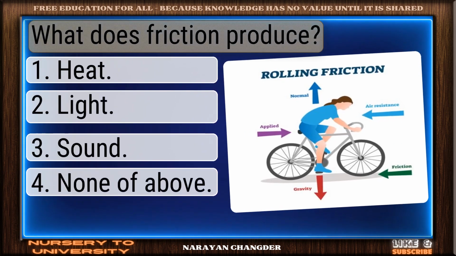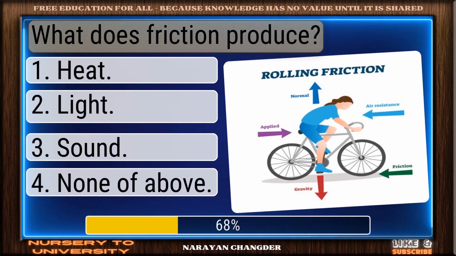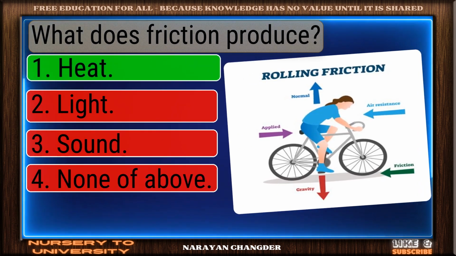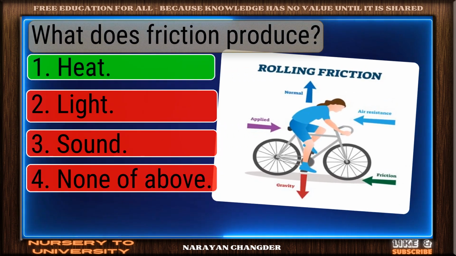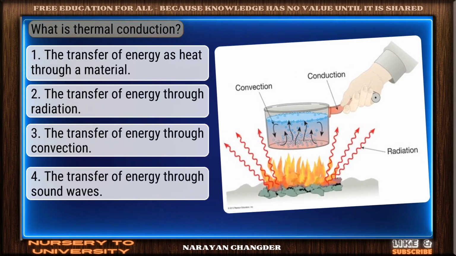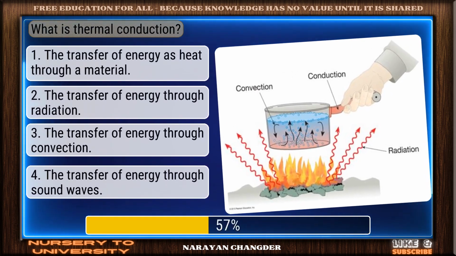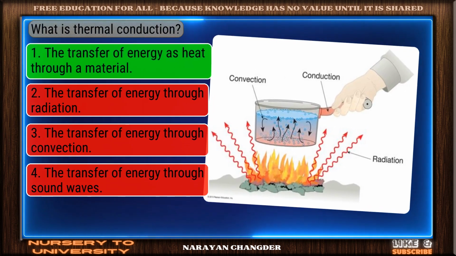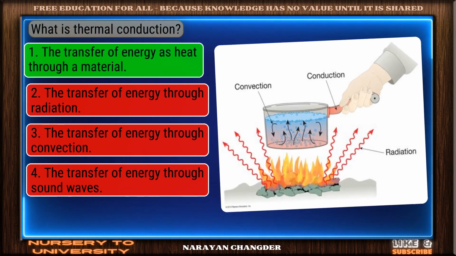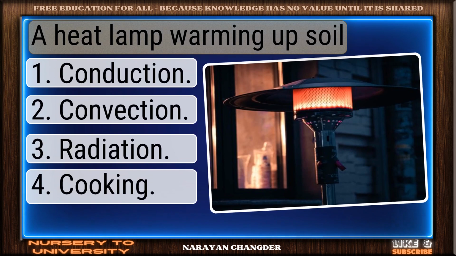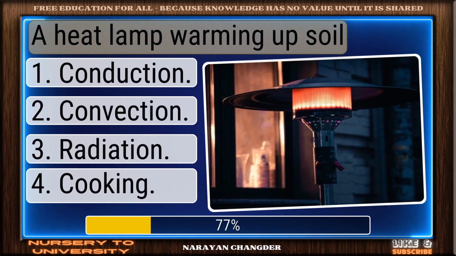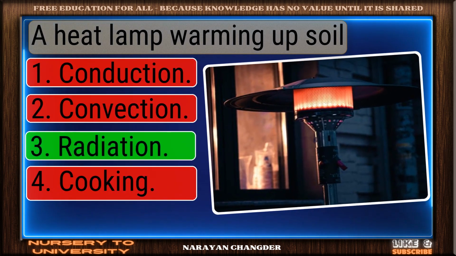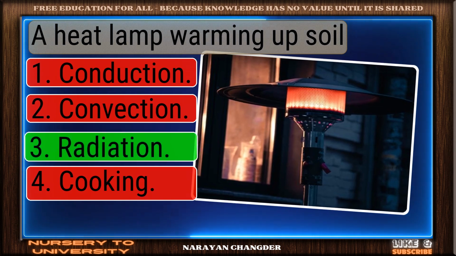What does friction produce? Nice selection. Heat is the correct and valid answer. What is thermal conduction? Bravo. The transfer of energy as heat through a material is the answer. A heat lamp warming up soil. You chose radiation, and it is correct.